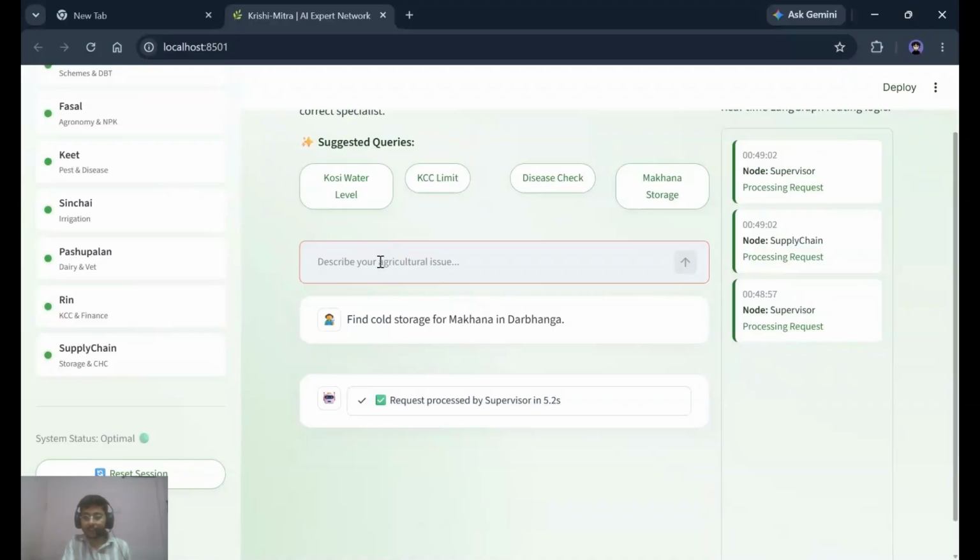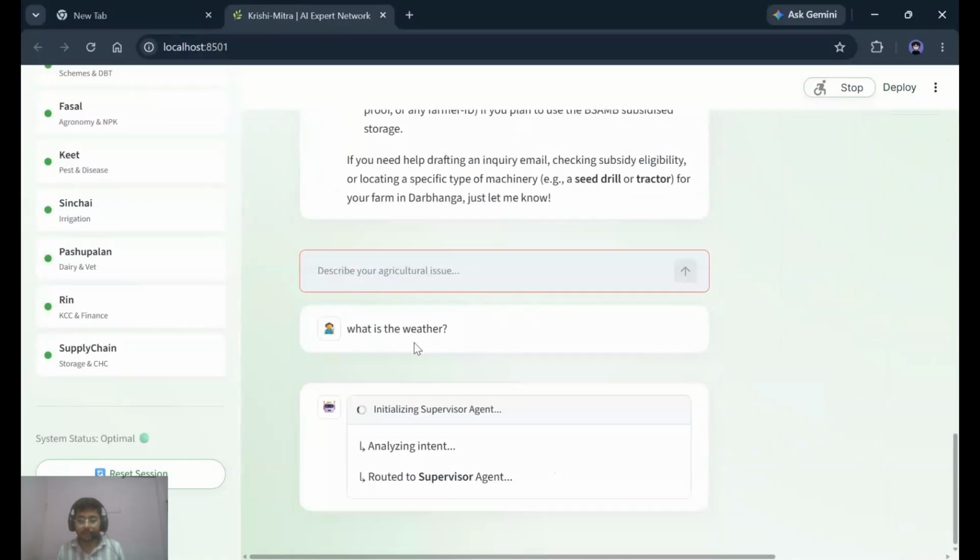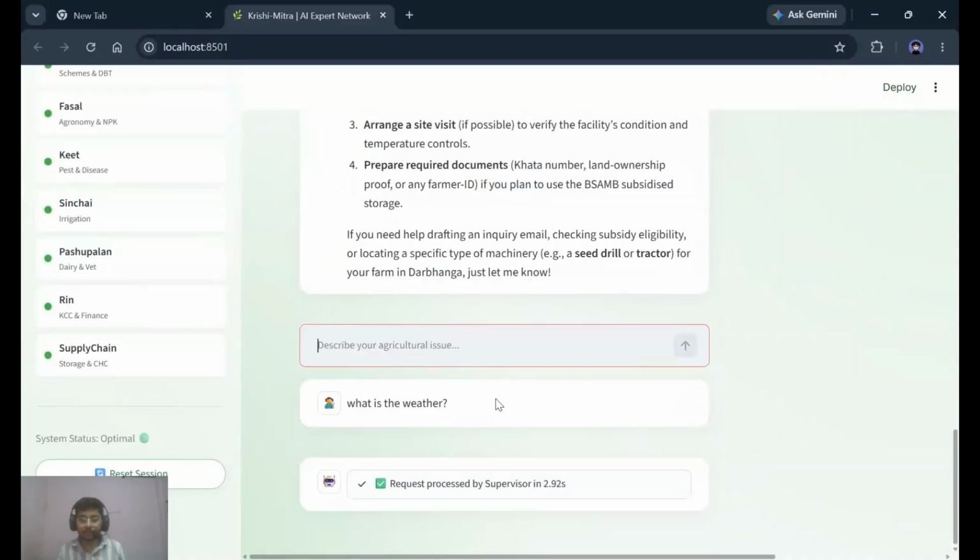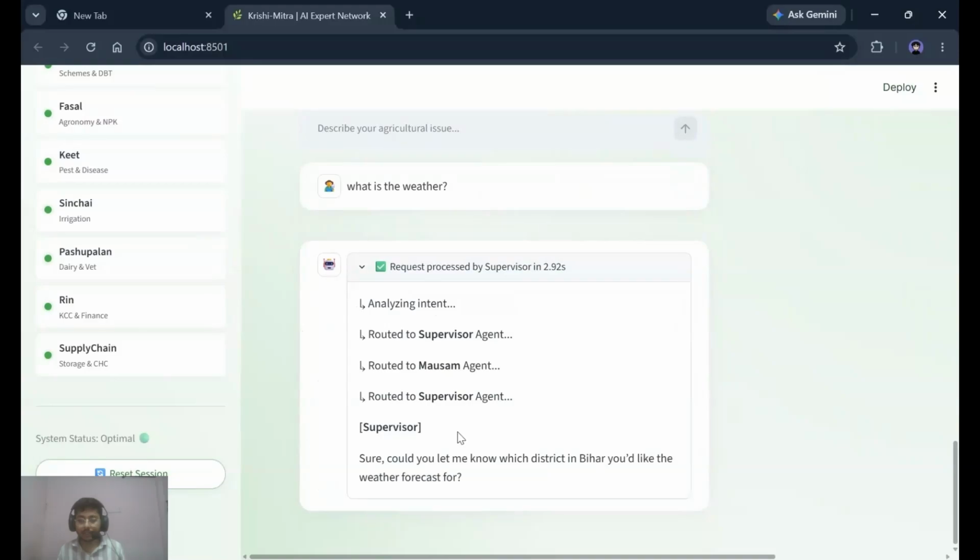Now I will trigger the safeguard we just looked at in the code. I will just type one. Notice what happens. The system does not crash. The Mausam agent realizes it's missing the location, triggers the ask user for missing data tool, and the loop breaker halts the graph to ask me which district. The state machine is perfectly stable.